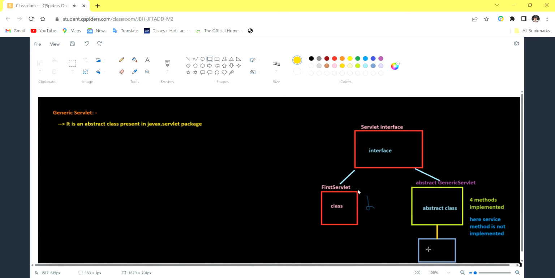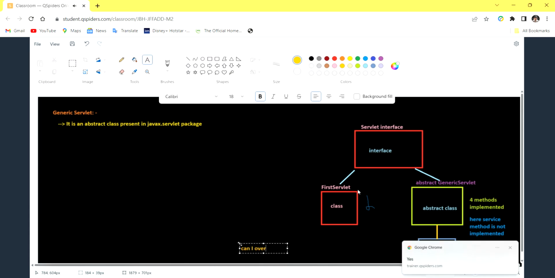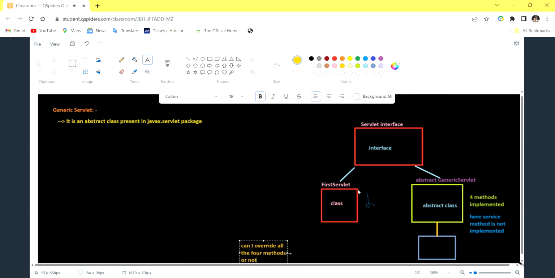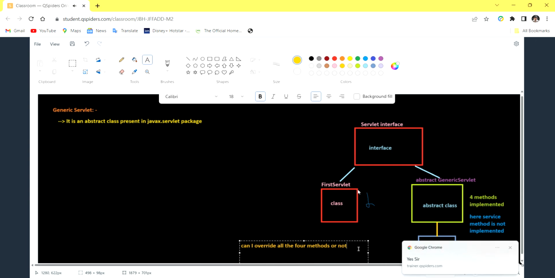So tell me now, can I override the init method or not? Can I override all the four methods or not? Tell me. Yes, right. Why? Because you are making a relationship between your Java class, which is a concrete class, and the abstract class. So whatever properties are there are by default present in the child class.